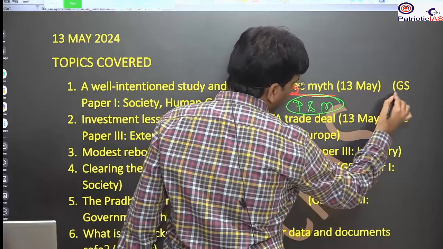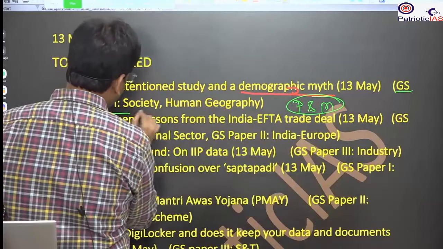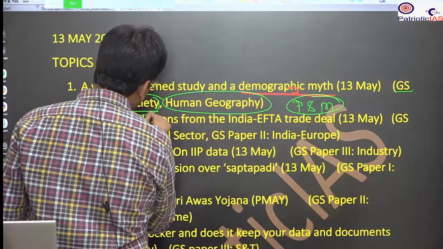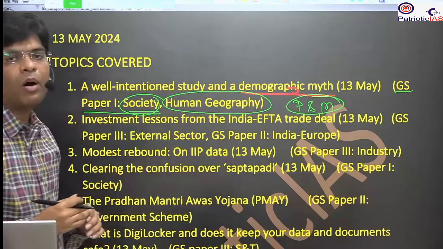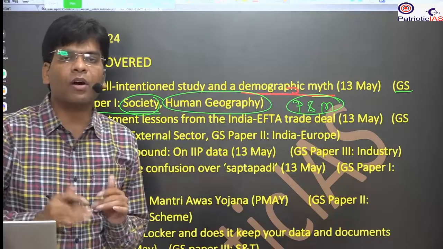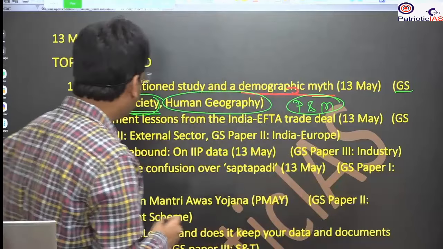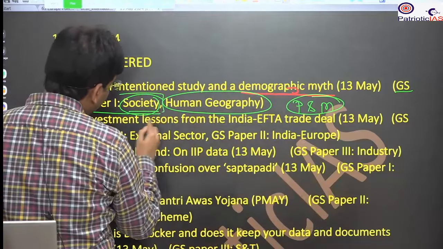And it will be part of GS paper 1 society as well as human geography, which talks about the population. Society, the growth of the population, and the impact of education, social status and different such things on the community living in a society.